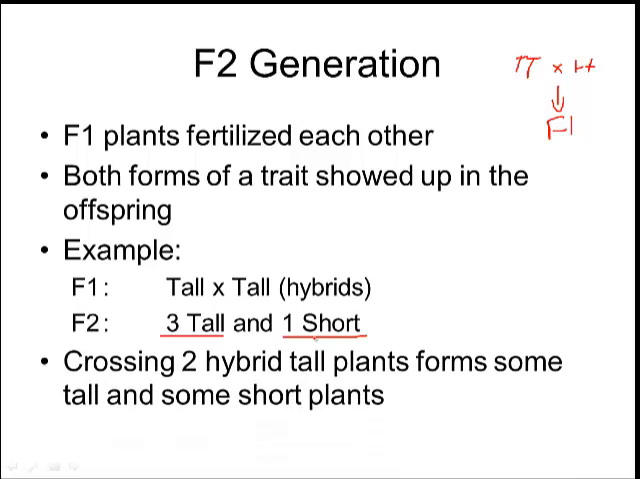Okay, and basically his conclusion was that when you cross 2 hybrid tall plants, you get some tall and some short. And he called these plants hybrid because they were a mix of a parent that was tall and short. And so anytime you have 2 different alleles, you know that you have a hybrid. The other word for hybrid is heterozygous.